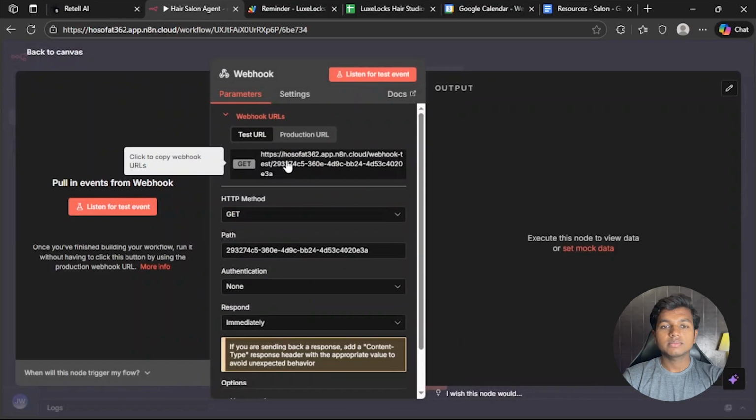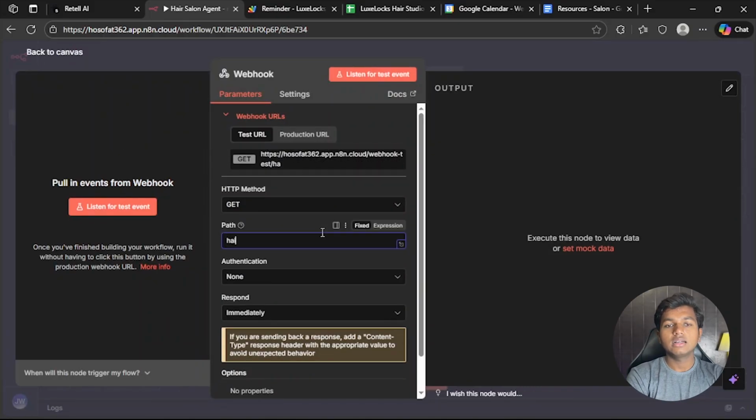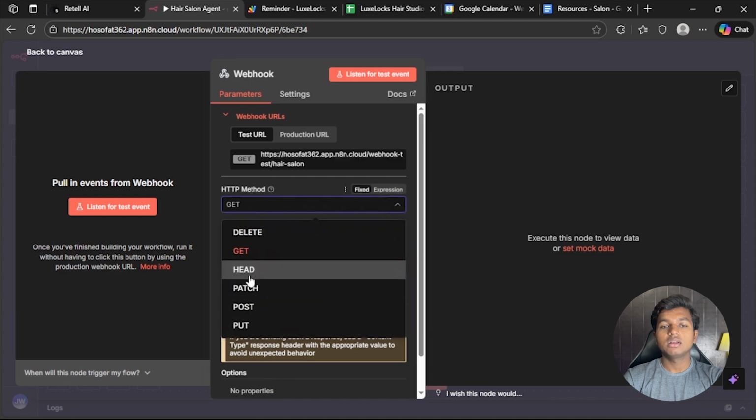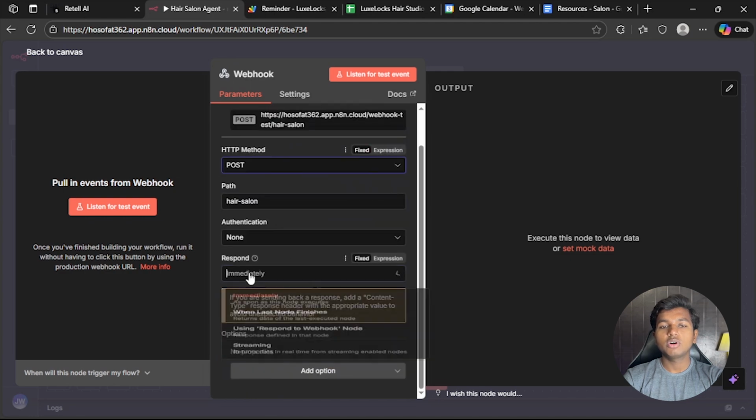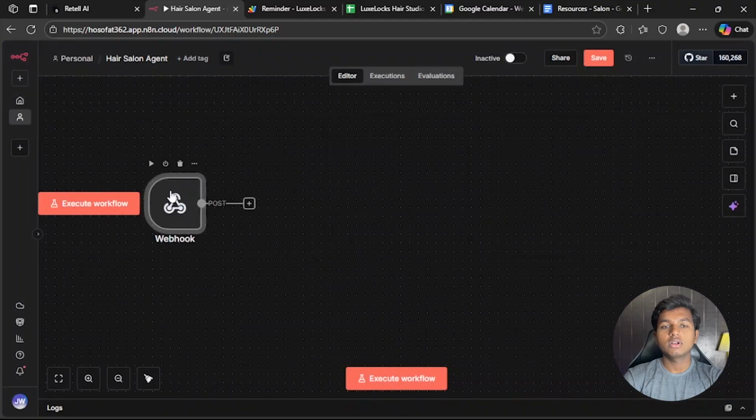Let's edit this. Let's make this URL simple by adding the name in here, hair salon. So the URL is simplified. Authentication none, HTTP method post, respond when last node finishes, response data all entries, and this is the webhook.